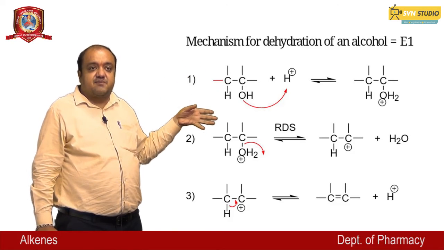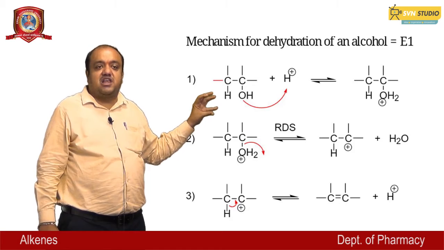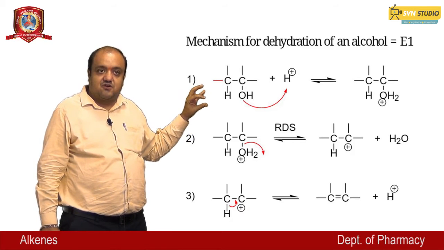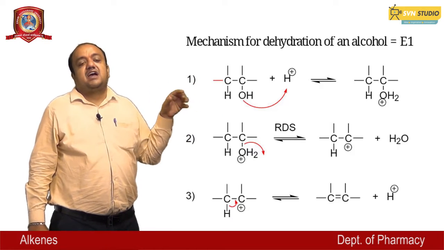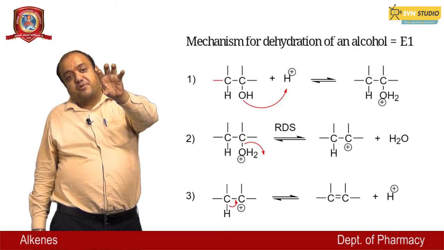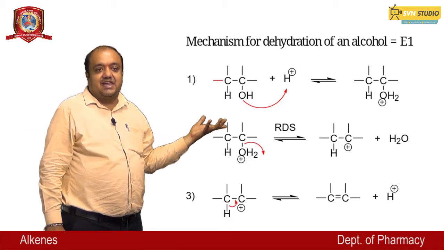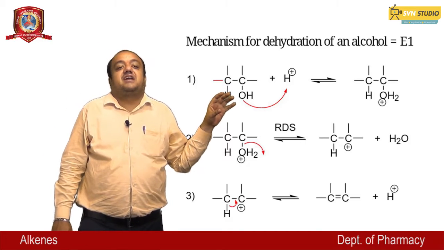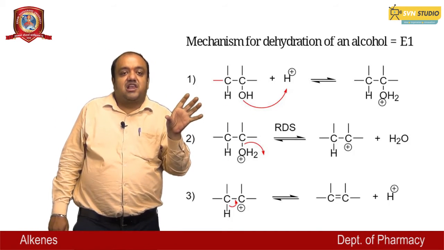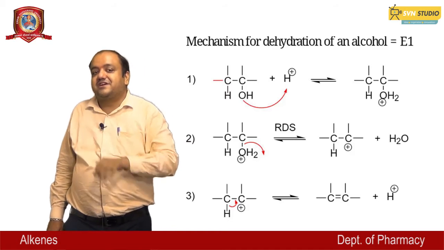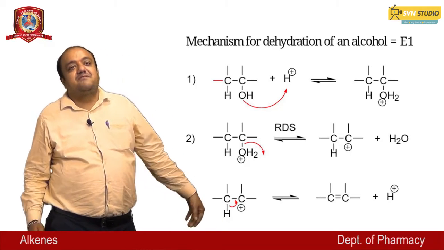In the rate determining step, this protonated water molecule leaves and gives the carbocation, and then lastly the carbocation, reversibly, gives the alkene molecule and releases the proton. This is an E1 mechanism.